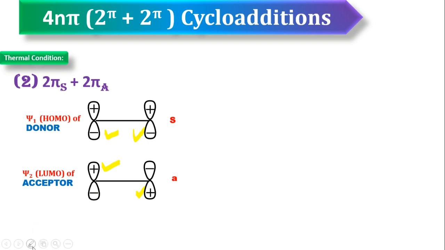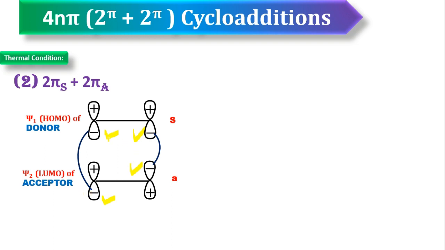Otherwise you can use this one and this one also, right? You see, you can also use this lobe and this lobe. This is also called antra mode of addition. Now let's connect these two lobes. Again, because the first pi partner undergoing supra mode of addition, that's why we selected bottom side lobes. The second pi partner undergoing antra mode of addition, we selected opposite side lobes. One is from top side, one is from bottom side.